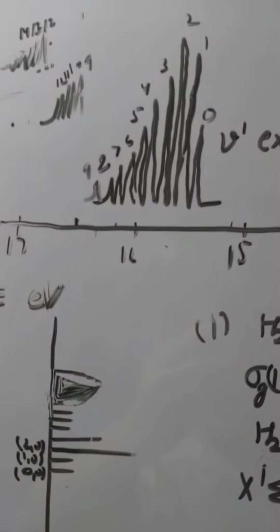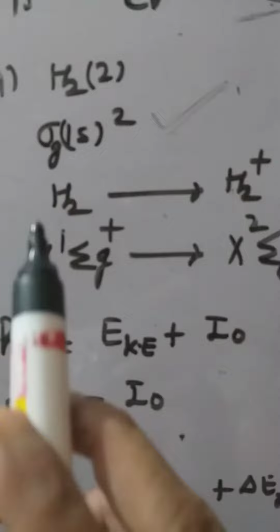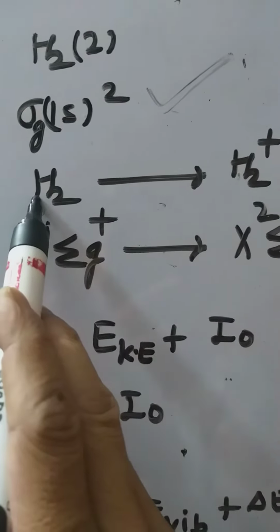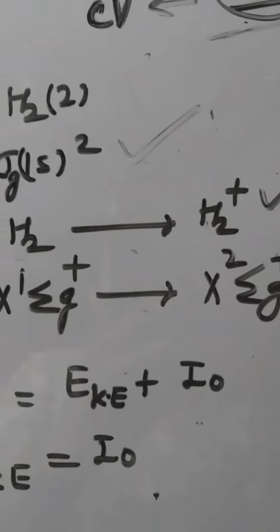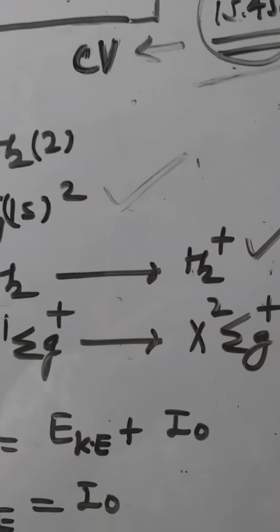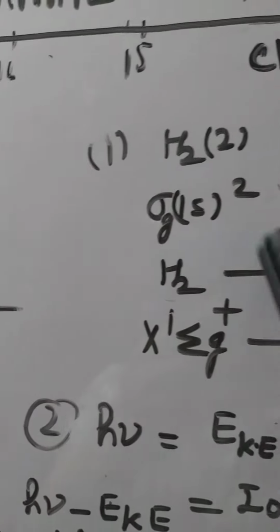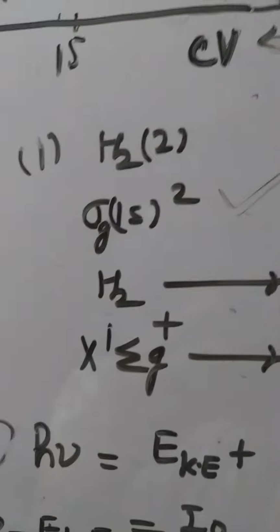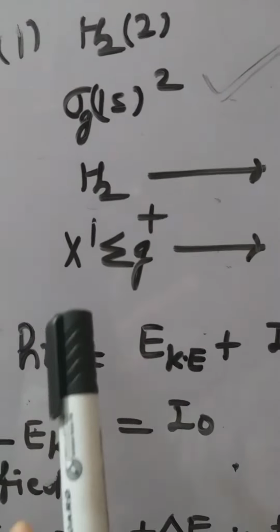In order to understand the UPS spectra of the hydrogen molecule, here we consider that one electron is promoted from the hydrogen ground state, which results in the formation of the excited state of the H2 ion. This is the photoionization process, and the molecular orbital configuration of the hydrogen molecule is sigma g 1s2. Here we have designated the hydrogen molecule ground state as X 1 sigma g plus and its excited state as X 2 sigma g plus.